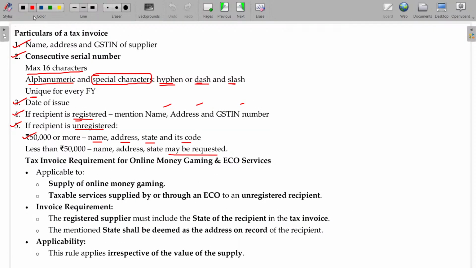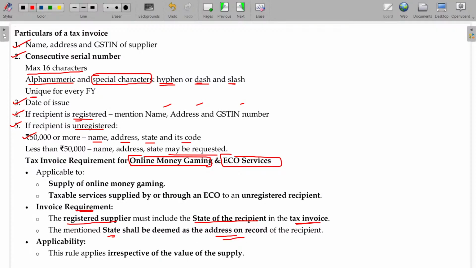Now, particulars of tax invoice in case of online money gaming and ECO services. In these two cases, the registered supplier must include the state of the recipient in the tax invoice. The mentioned state shall be deemed as an address on record.